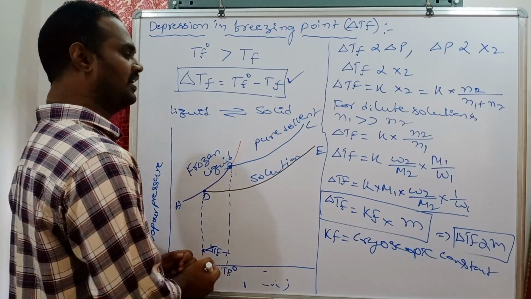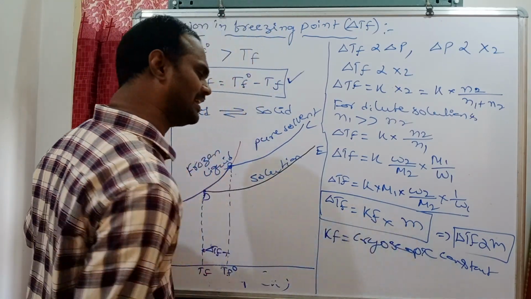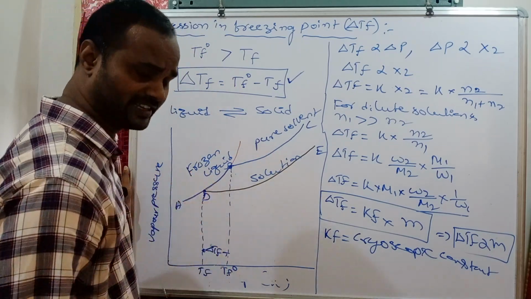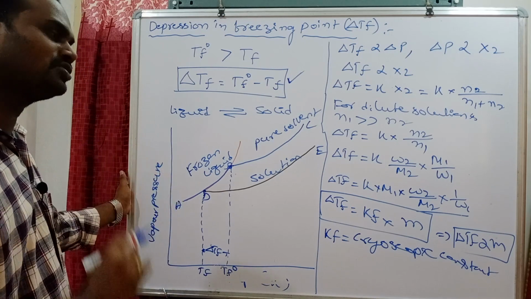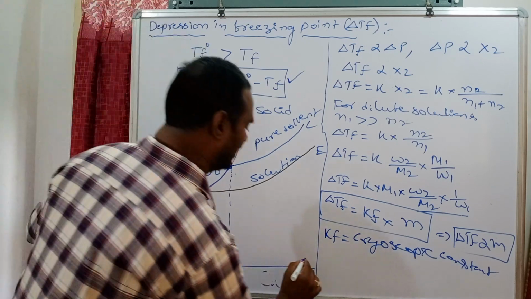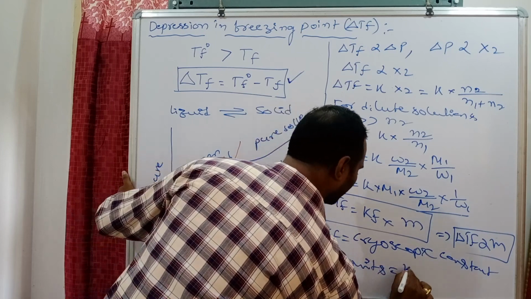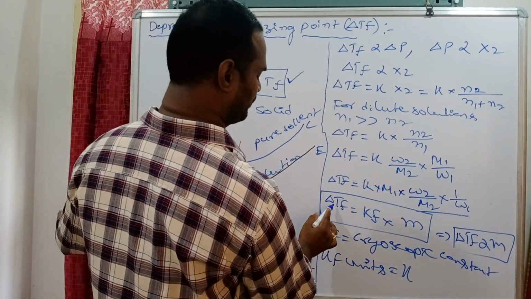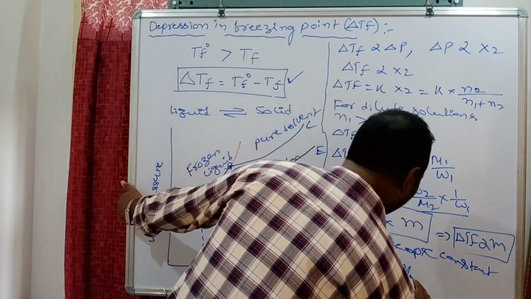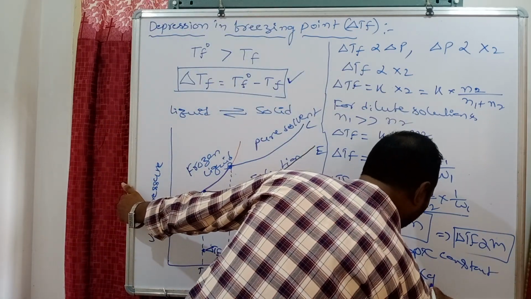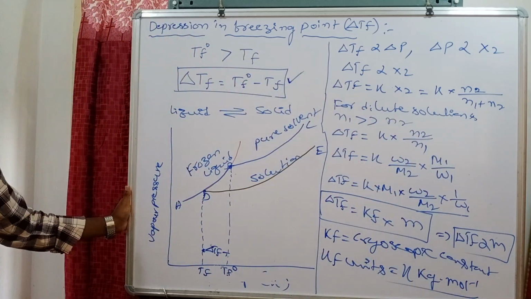Units for Kf: to get the units, Kf = delta Tf by m. Same as for Kb, the same units we get. Ebullioscopic and cryoscopic units are the same. Here the cryoscopic constant Kf units are temperature in Kelvin by molality, mole per kg. If we bring it to the top, the units are Kelvin kg per mole.